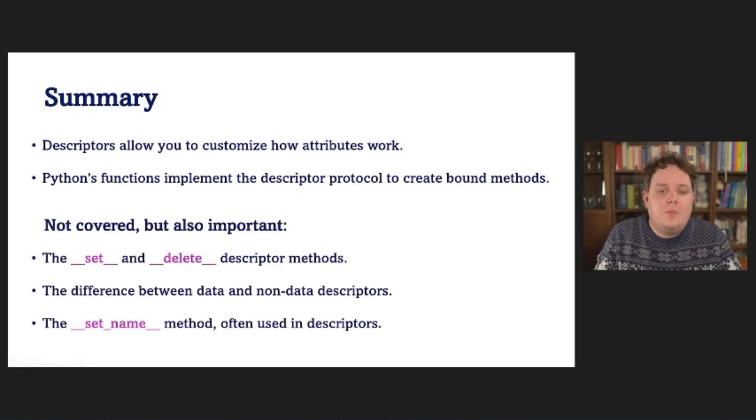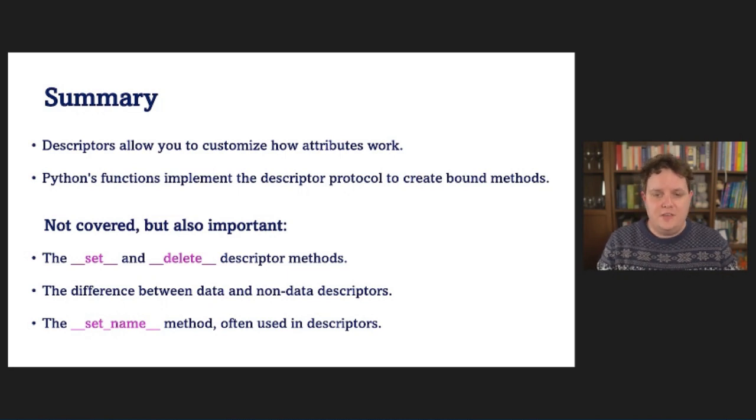There are also a number of important things that I haven't covered in this talk. First, I haven't really talked about dunderSet and the dunderDelete methods. These are important, as the presence of these methods in a descriptor actually influences the lookup sequence Python uses. Descriptors with a dunder set or a dunder delete method are what the docs call data descriptors. A descriptor with just a dunder get method is called a non-data descriptor.